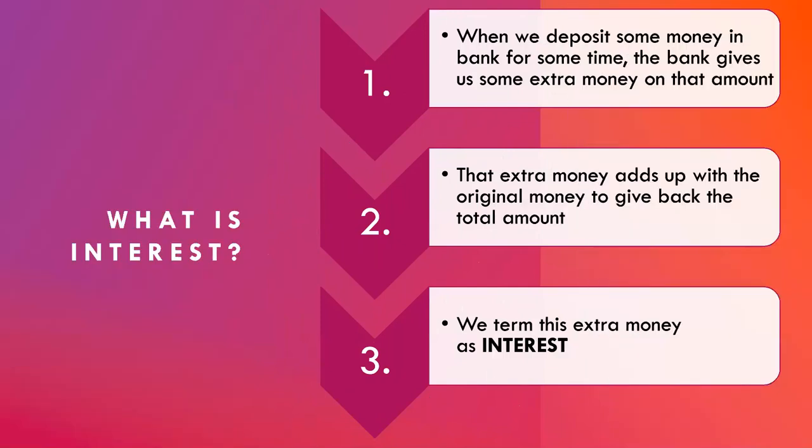So when we deposit some money in a bank for some time, the bank gives us some extra money on that amount. That extra money adds up with the original money to give back the total amount. And this extra money is termed as interest. So how many types of interest are there and what are their names? I give you 10 seconds to give me the answer.